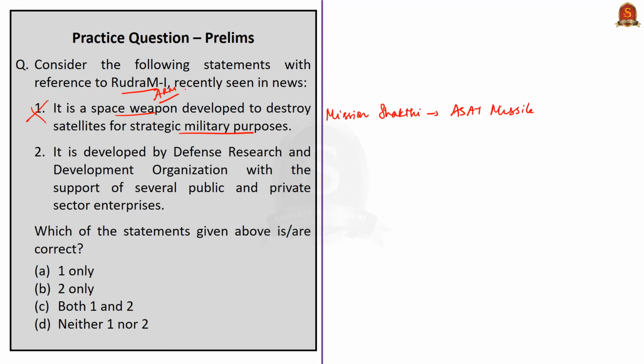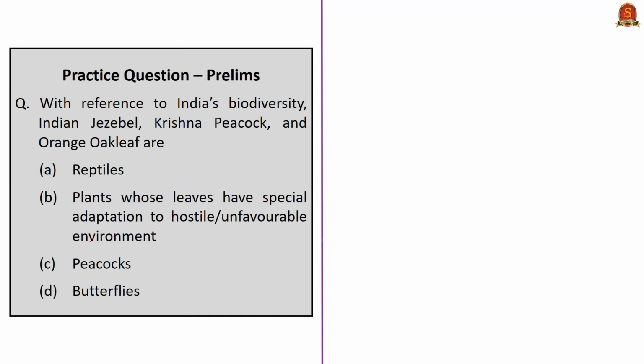The second statement is correct. It is developed by Defense Research and Development Organization with the support of several public and private sector enterprises. So here the correct answer is option B, 2, since you need to choose those statements that are correct. Now look at this question. The question is with reference to India's biodiversity, Indian zebra, Krishna peacock and orange oak leaf are. Here the correct answer is option D, butterflies.